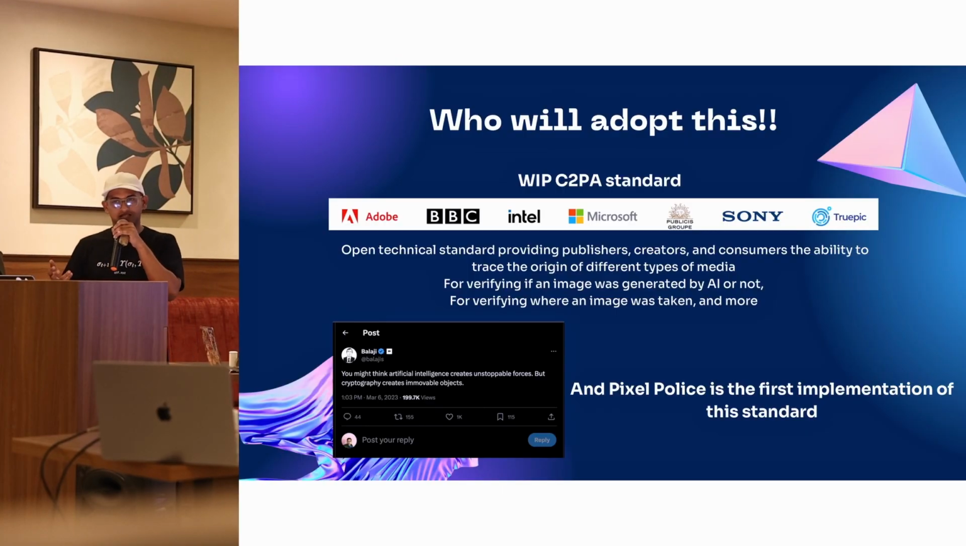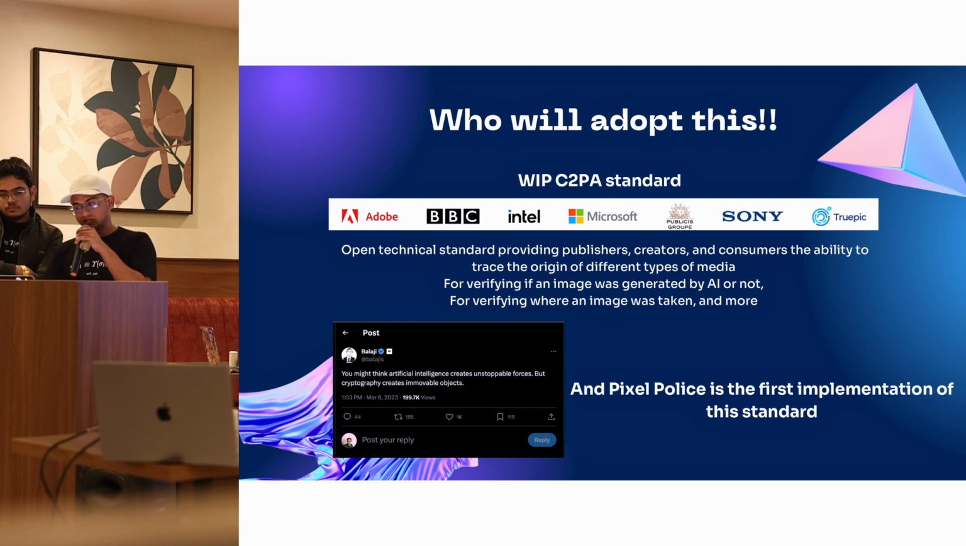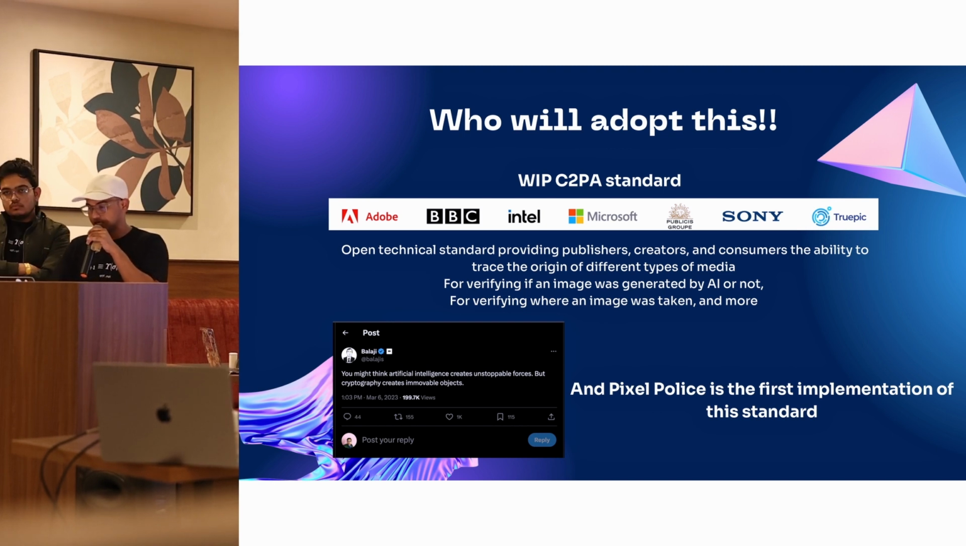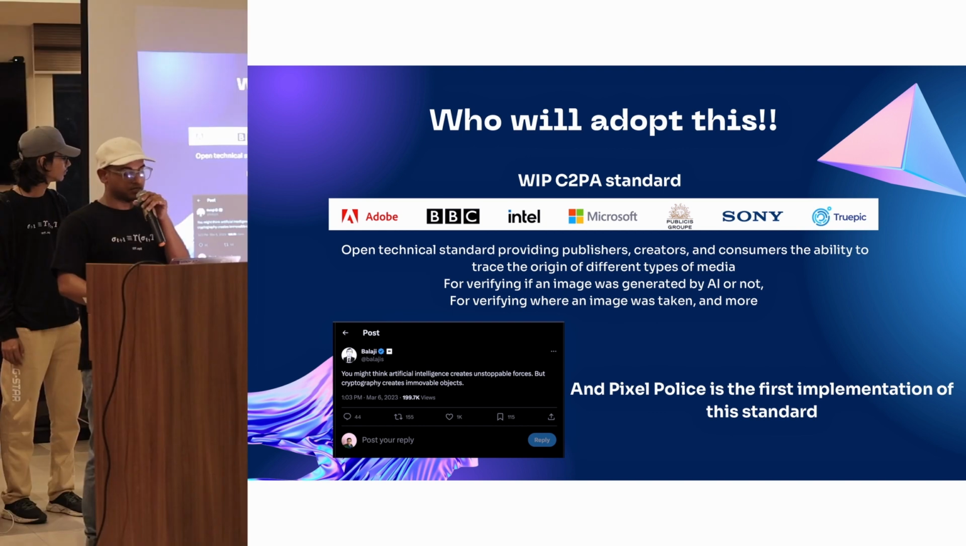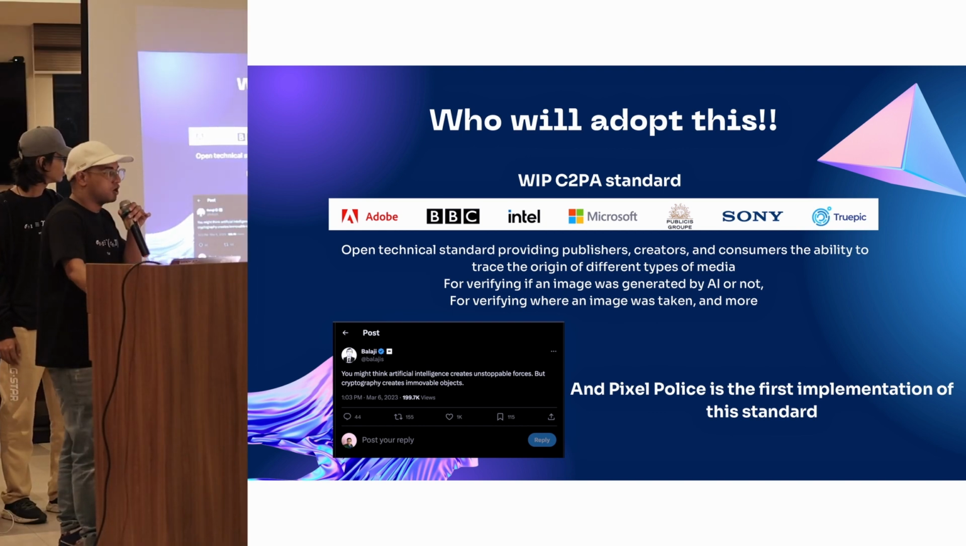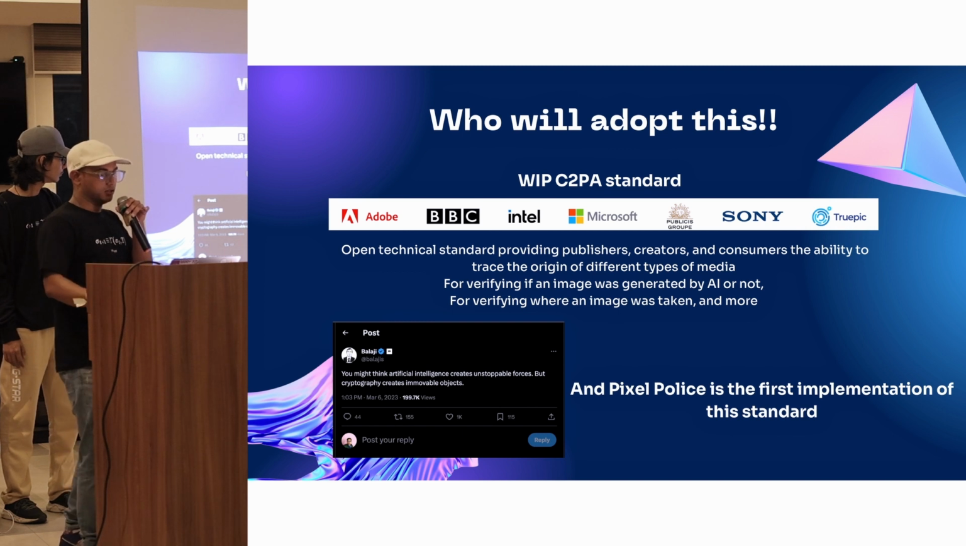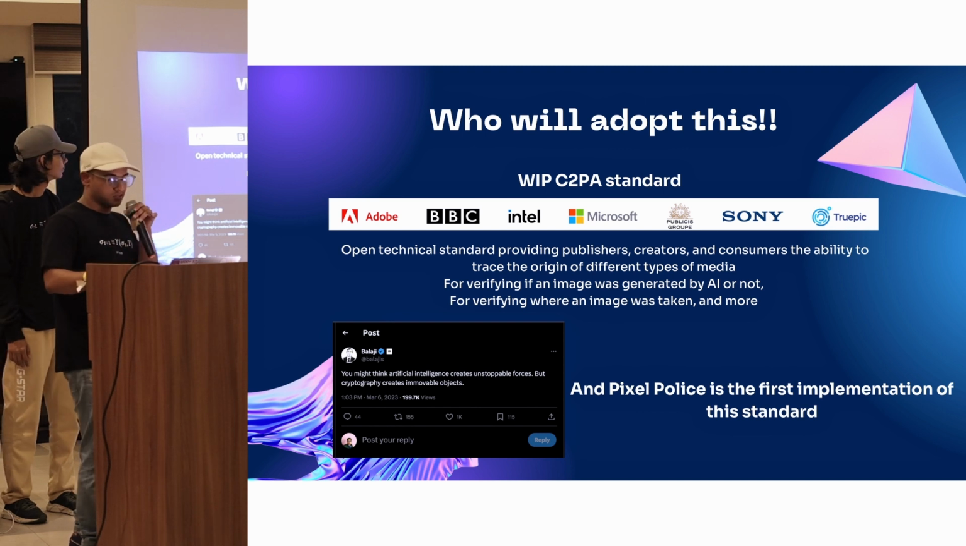Now, a very important question: will someone really adopt such a thing? There's a standard called C2PA, which is currently being developed in collaboration with Adobe, Microsoft, and a few other companies. The objective is that publishers, creators, consumers, all the stakeholders have the ability to trace the origin of different types of media. And we have done that for images. This is a standard that's still being developed, and this attempt of ours at Pixel Police is one of the first implementations of this standard. So imagine Adobe, Microsoft, and everyone leveraging a rollup. That is one of the aims here.